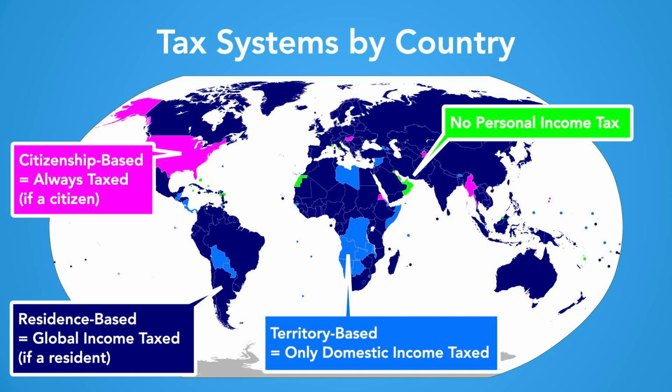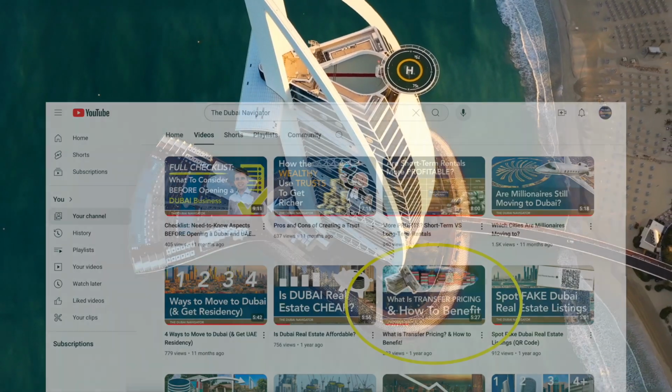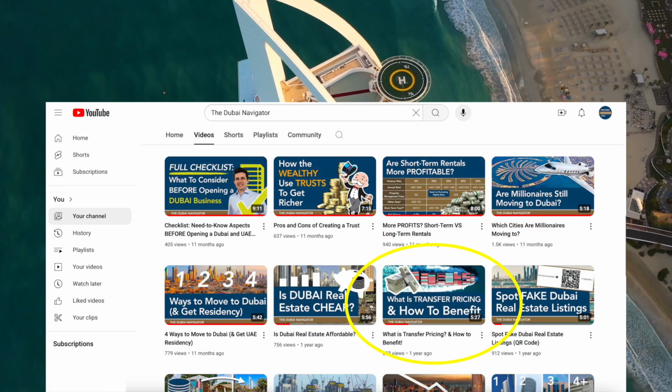Furthermore, if you have multiple businesses, they may be subject to transfer pricing regulations. In other words, you can't just invoice for random amounts between them. Any transactions have to be based on market values. For more info, check out our video on transfer pricing.